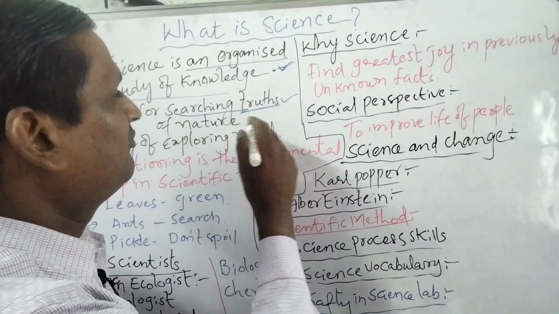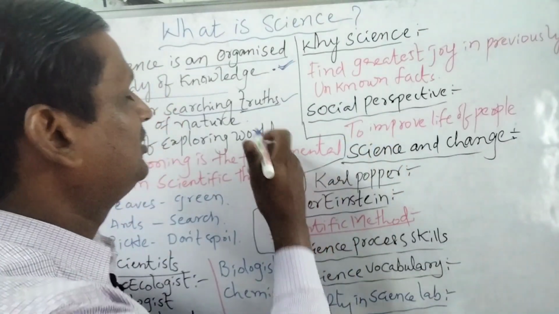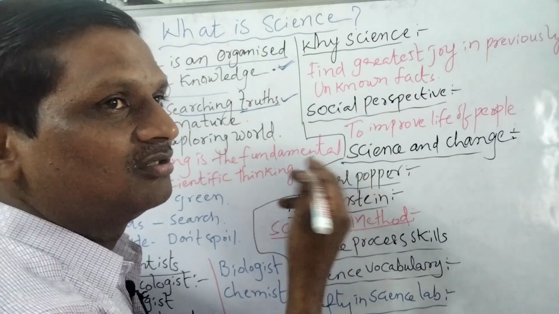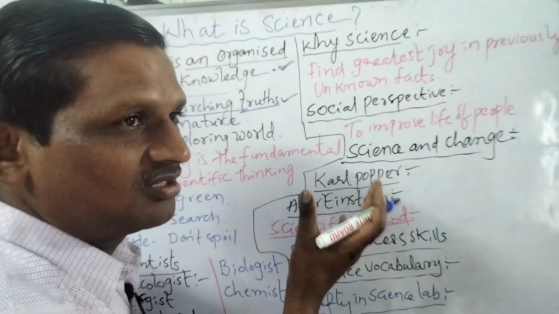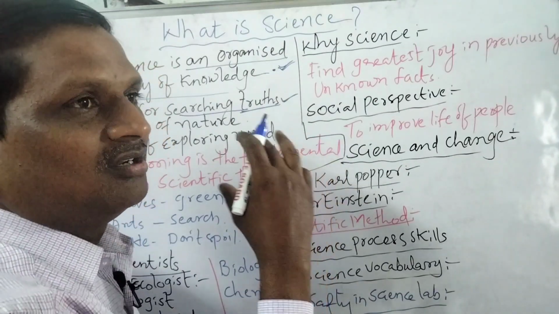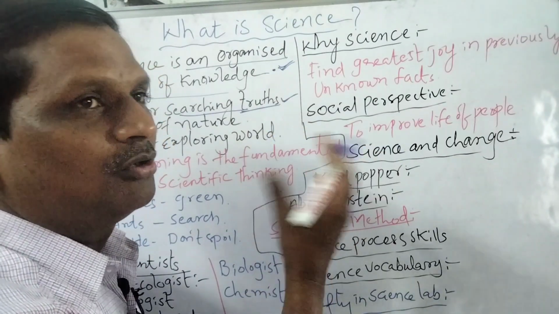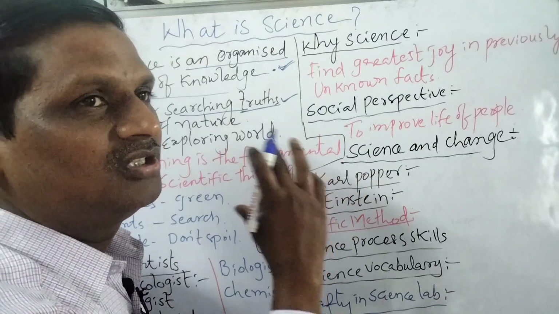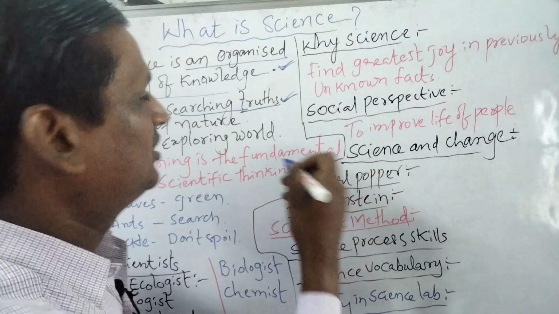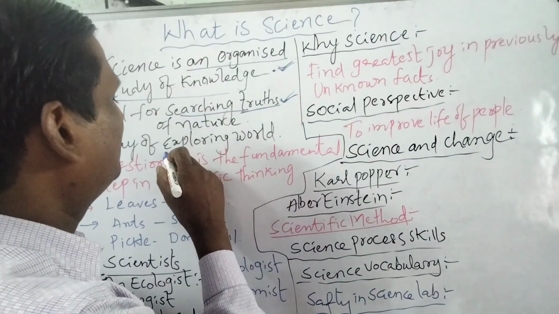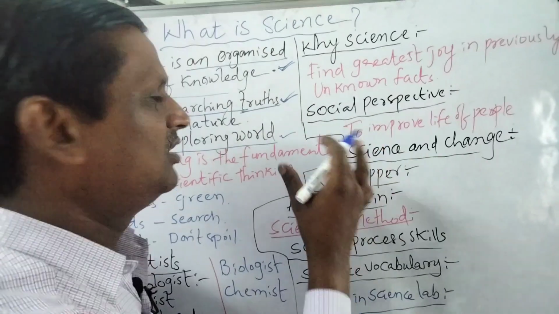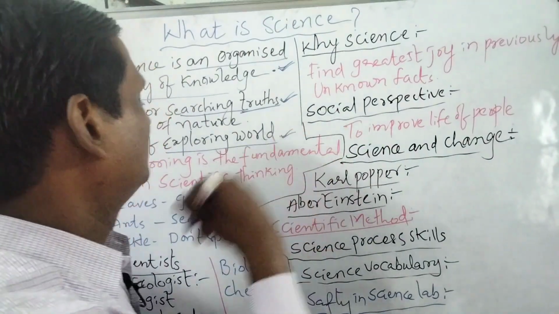Whereas if you want to find out anything in nature, science is one of the tools to search nature. That means how nature is green in color, why the sun is rising, how day and night are going on. If you want to find out all these things, we can find out with science. And science is the way of exploring the world. So how this world is going on, everything can be explained through science.